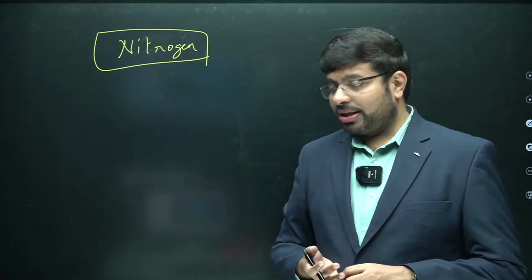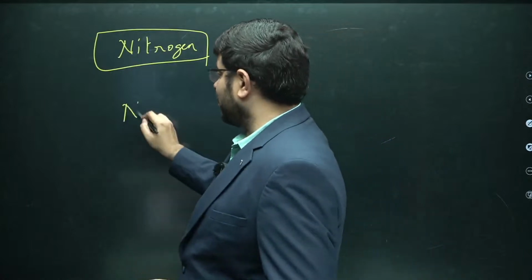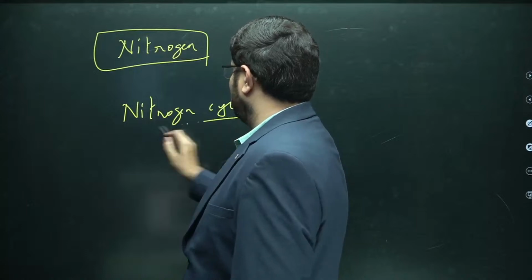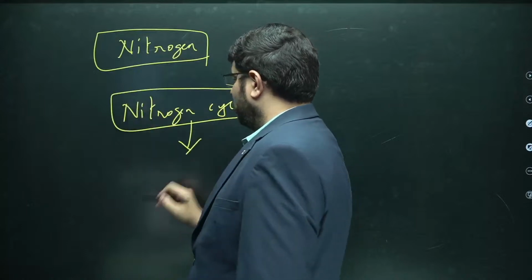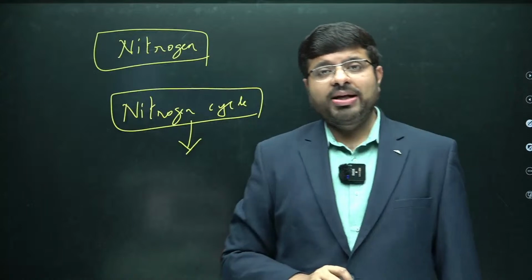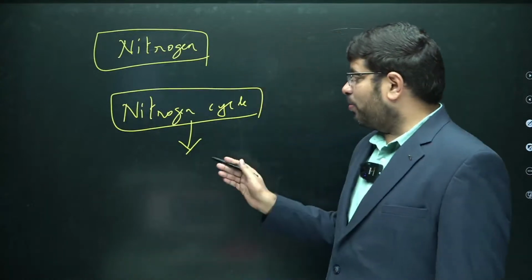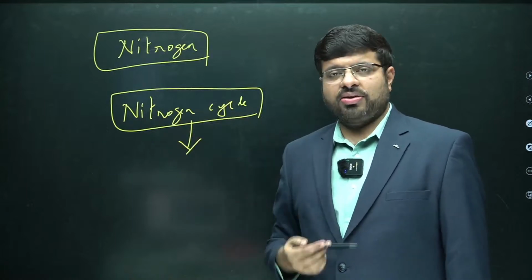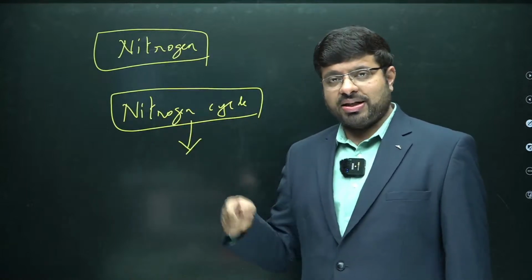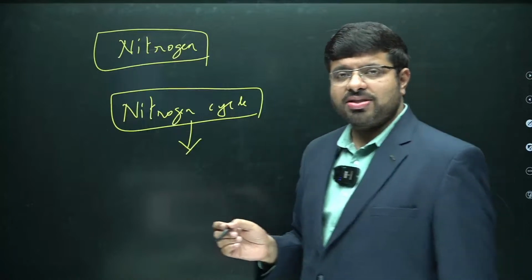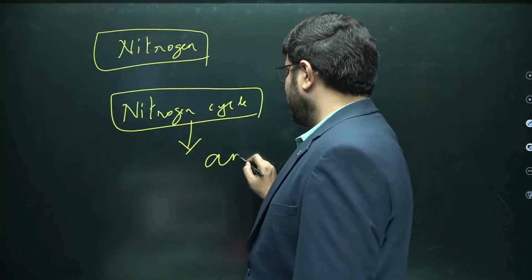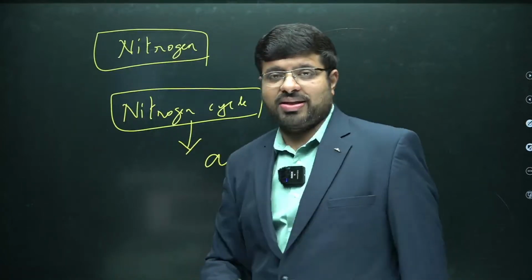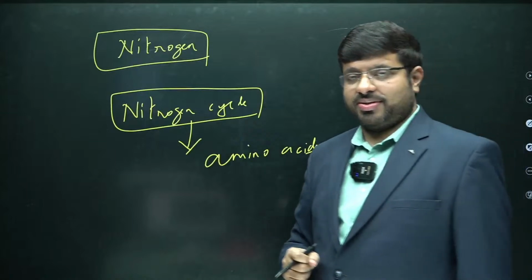In fact, understand the nitrogen cycle. The nitrogen cycle determines the movement of nitrogen compounds from the atmosphere into the rocks, into the soils, and then from the soils to us. By the time it reaches us, the significance of nitrogen is amino acids, proteins. That is the significance, right?